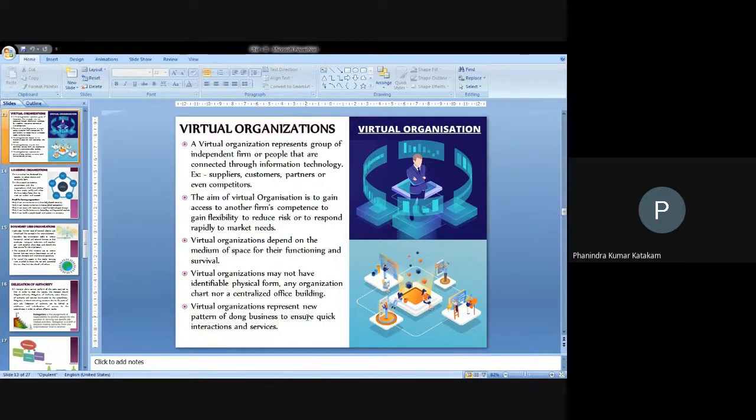When they get a problem or a query, they directly post it in the group or in the mails or through any network-based tools, so that people will respond and the query will be resolved. They depend purely on the medium of the internet connectivity and the network abilities of the companies, and they connect virtually. People will not move anywhere; they sit in their places and interact using internet communication technologies, and they get their work done.